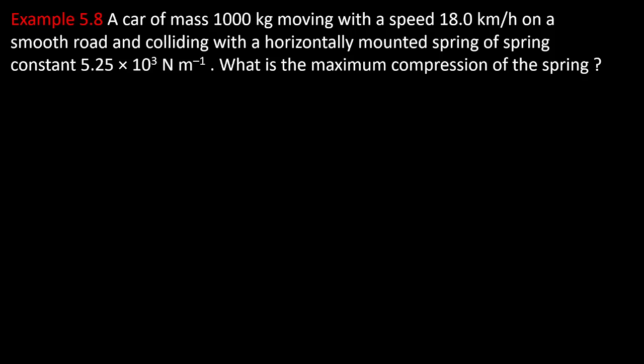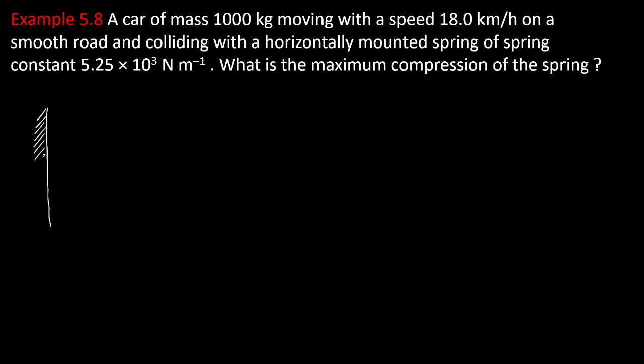A car of mass 1000 kg is moving with a speed of 18 km per hour on a smooth road and collides with a horizontally mounted spring of a given spring constant. What is the maximum compression of the spring? Let us draw a rough diagram. If you don't draw the diagram and simply read it, you cannot start the question.